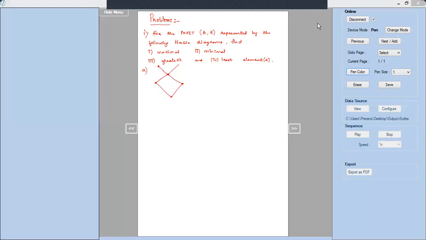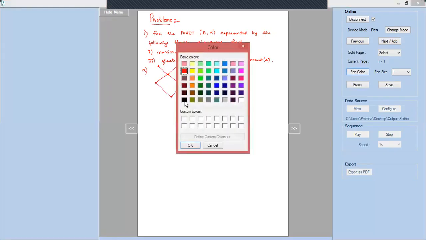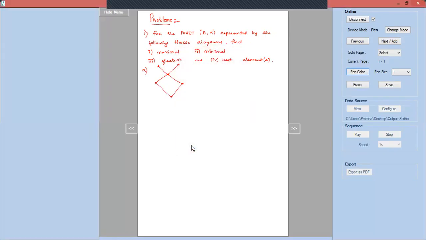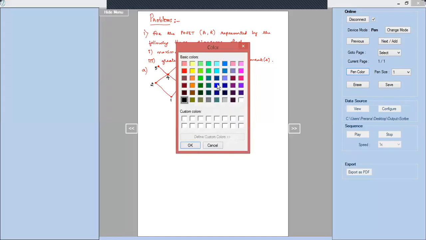I'll name the vertices of each of these here. The bottommost is 1. Then in the next line we have 2, 3. In the next line we have 4. Then at the top we have 5 and 6. So these are the vertices named for us. Okay. So I will consider each of the sub questions separately, and for each of them I will do the solution and then proceed further for the next one.